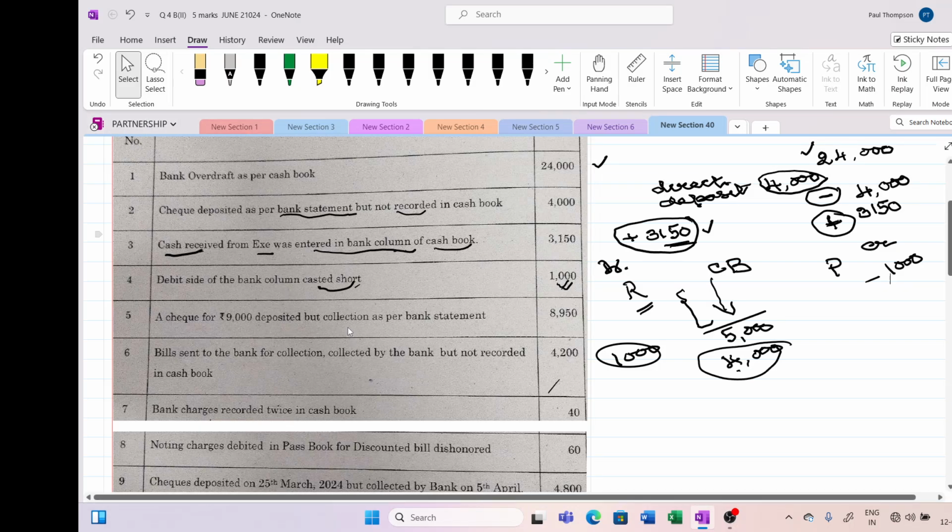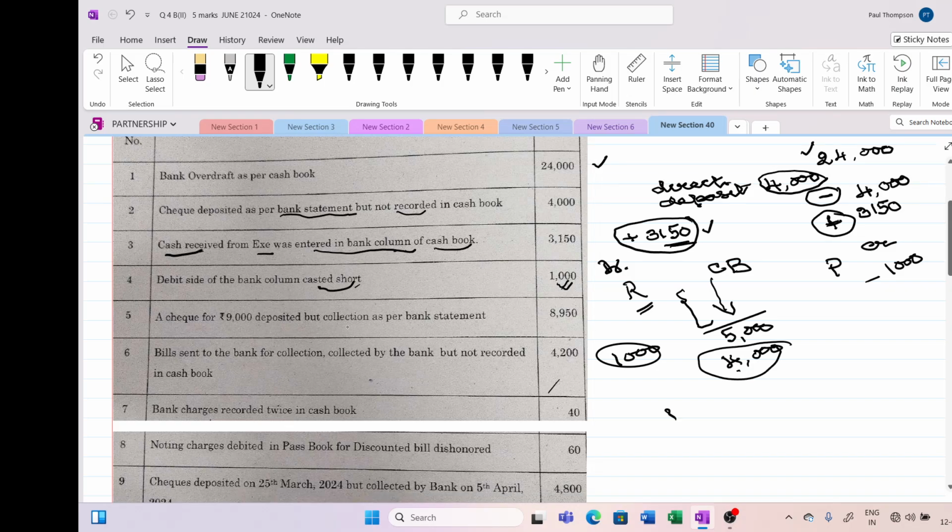See, deposited means it would have come on the debit side. So what I have written is 9,000 rupees, and I have reduced my overdraft by 9,000 rupees. The moment you write on the receipt side, the debit side, you are reducing your overdraft as per the cash book. Okay. But when this check was sent to the bank and the bank has collected it.